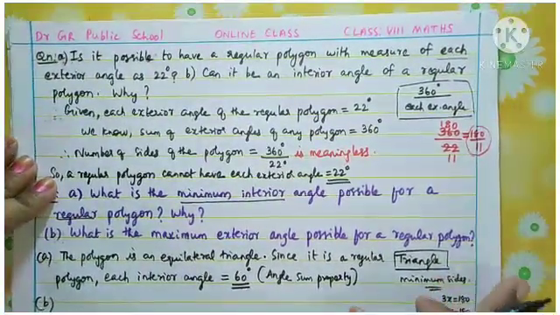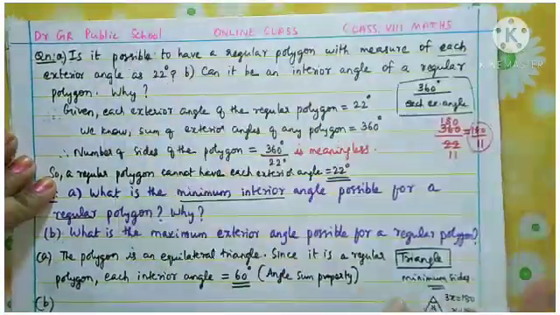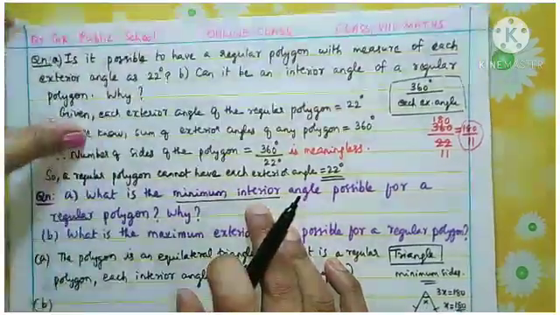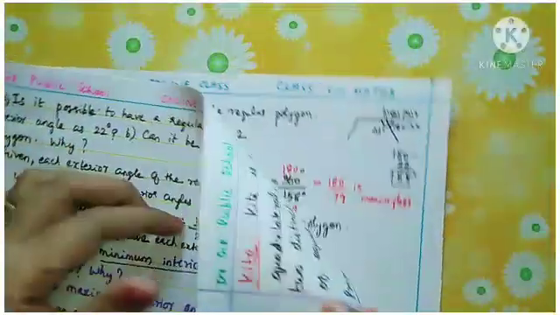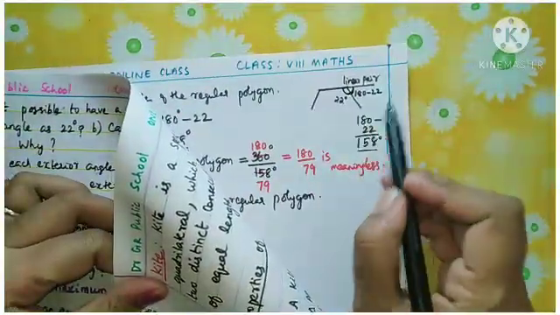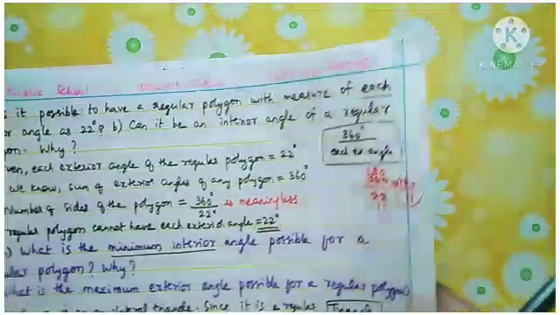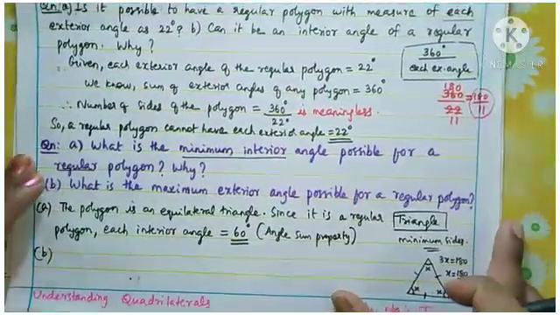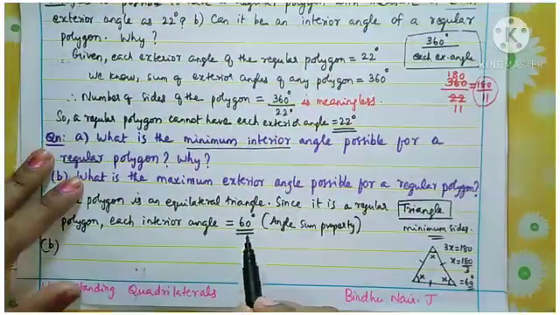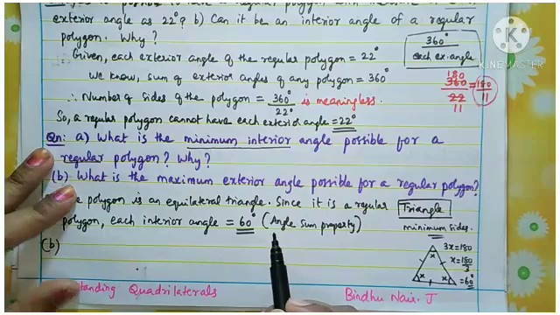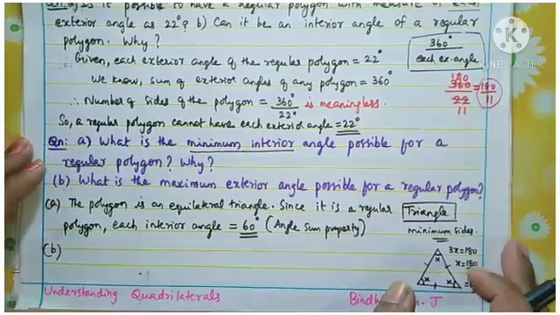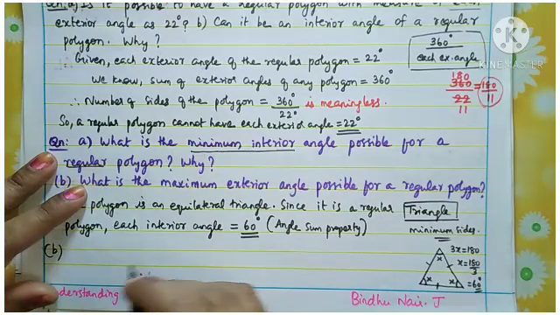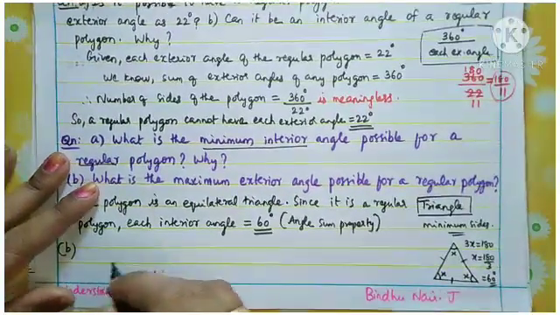You want to consider that the exterior angle and interior angle together form 180 degrees. Likewise here also, the minimum value of the interior angle is 60 degrees, so what will be the maximum value of the exterior angle? Yes, you want to subtract from 180. So how to write the second answer?